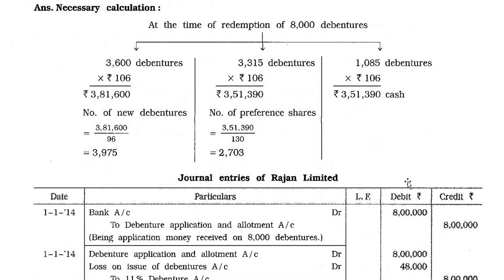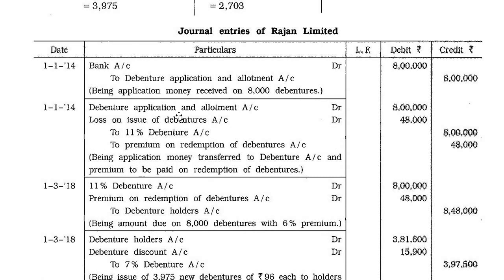Now let us start the journal entries. Journal entries of Rajan Limited. 1/1/2014, bank account debit 8 lakh to debenture application and allotment account 8 lakh, being application money received on 8,000 debentures. 1/1/2014, debenture application and allotment account debit 8 lakh, loss on issue of debenture account debit 48,000, to 11% debenture account 8 lakh, to premium on redemption of debenture account 48,000, being application money transferred to debenture account and premium to be paid on redemption of debentures.